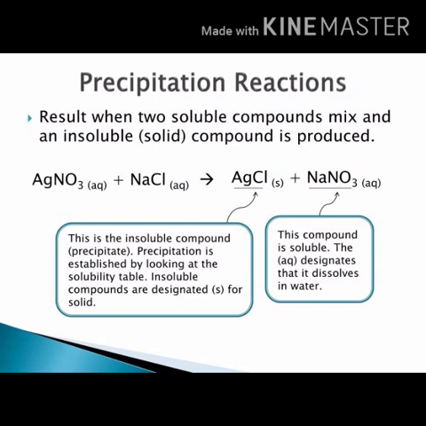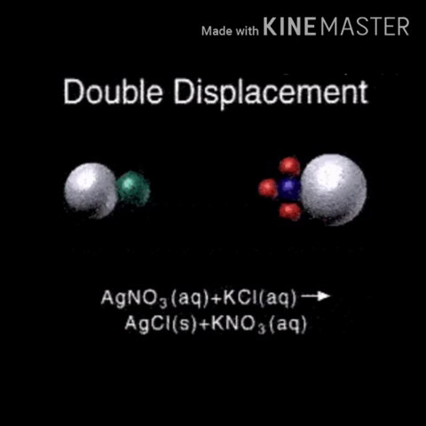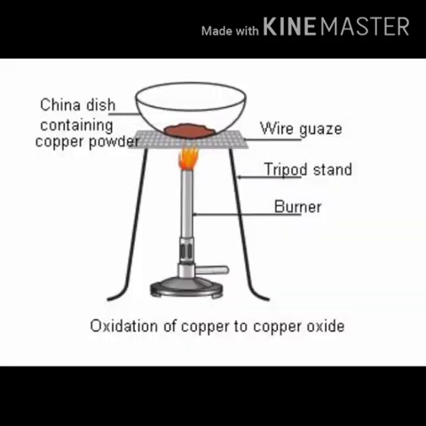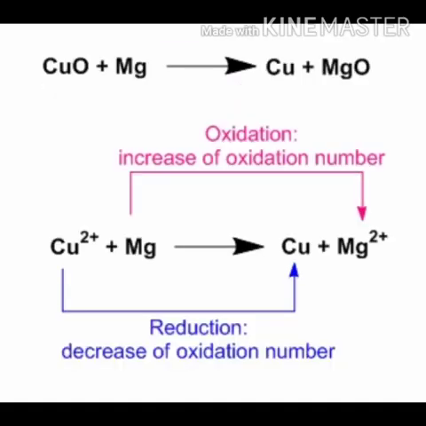Example: when a solution of barium chloride reacts with a solution of sodium sulfate, a white precipitate of barium sulfate is formed along with sodium chloride. What is a double displacement reaction? Reactions in which ions are exchanged between two reactants forming new compounds are called double displacement reactions. We'll see an experiment. What happens when a china dish containing 1 gram of copper powder is heated? The surface of copper powder becomes coated with black copper oxide. Oxygen is added to copper and copper oxide is formed: 2Cu + O2 gives 2CuO.